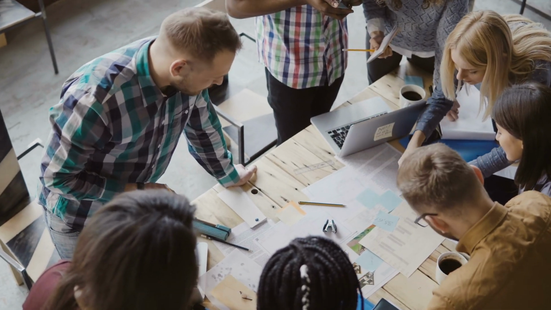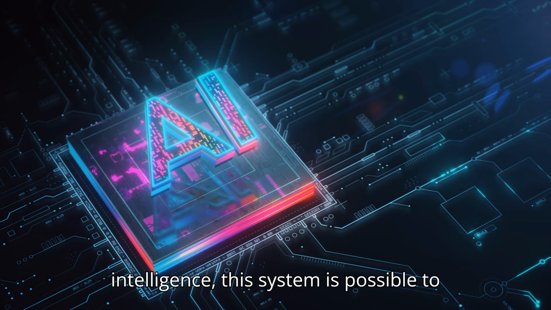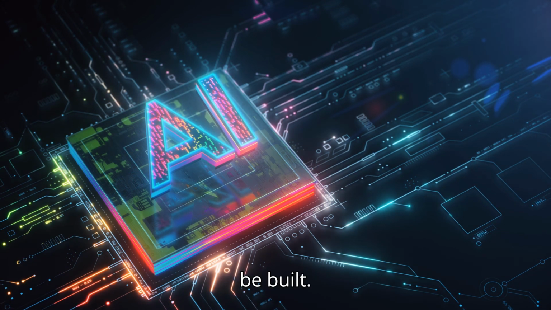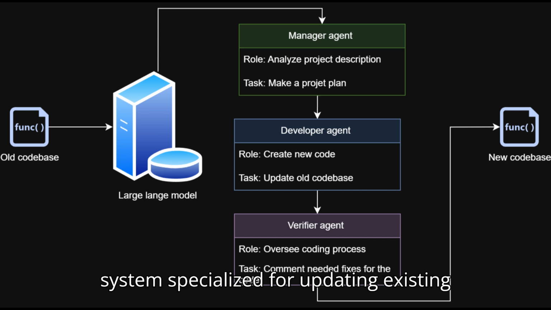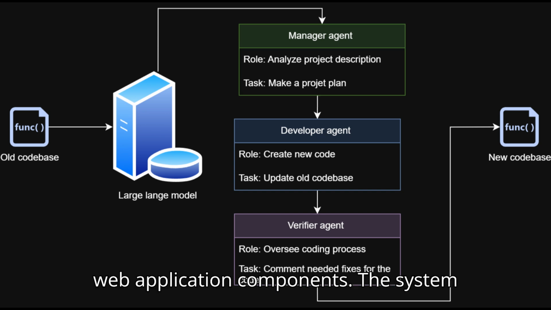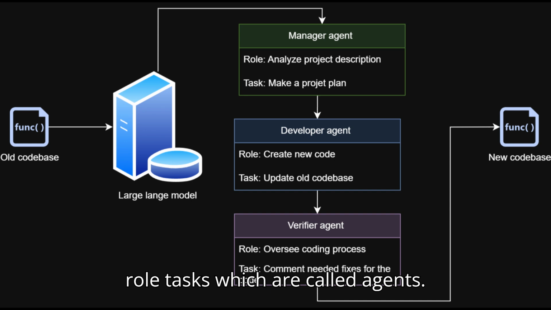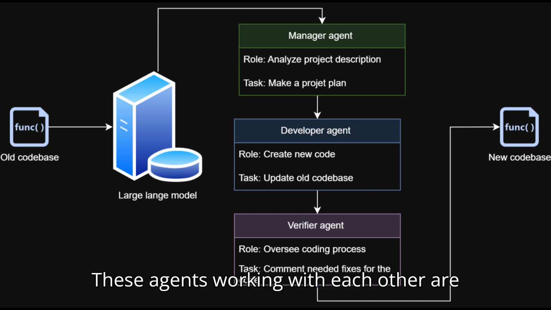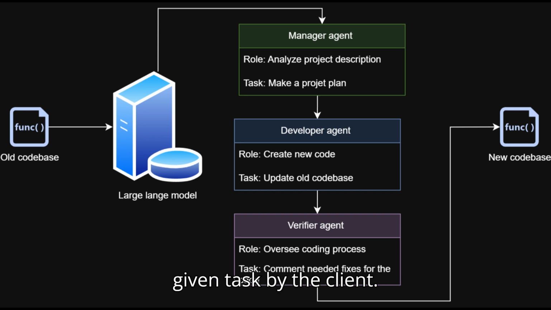In the past, this was not possible, but with the recent development of artificial intelligence, this system can be built. Introducing an artificial intelligence system specialized for updating existing web application components. The system uses a large language model and different role tasks, which are called agents. These agents, working with each other, are tasked to fully update a component for any given task by the client.